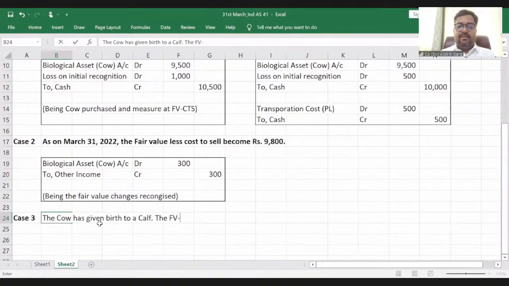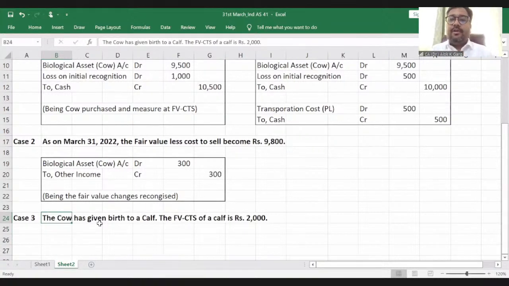The fair value less cost to sell of a calf is, let's say, 2,000 rupees, right? Then what will be the accounting entry? Now the cow has given birth to a calf and the company has not incurred any cash outflow. Then whether we need to recognize this calf? Of course, yes, we have to recognize this calf, because as per Ind AS 41, this has to be recognized at fair value less cost to sell.